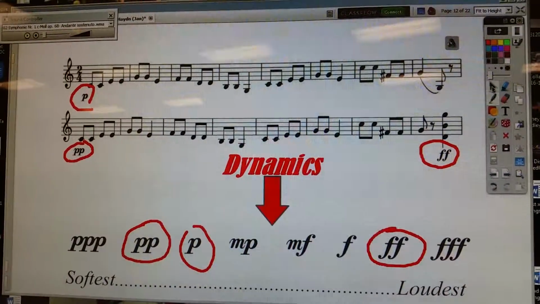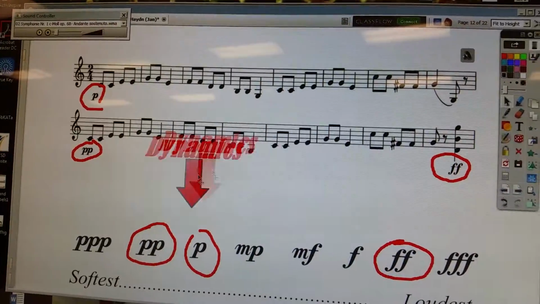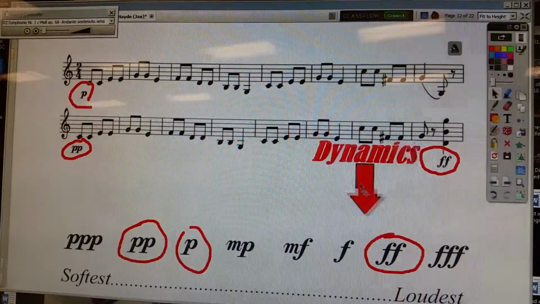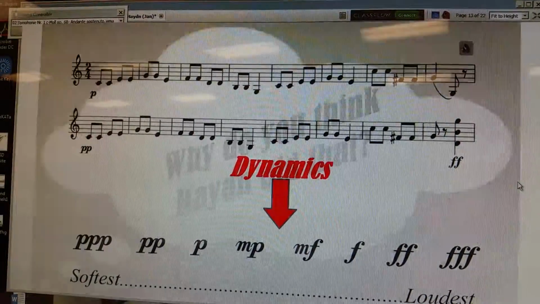And then the big surprise is the double Fs over here. So then you go back to your cursor, and then you can drag this guy around. So he starts over here with piano, he goes to pianissimo, jumps all the way to fortissimo over here. And the big surprise is that big jump. Reset. Next page.